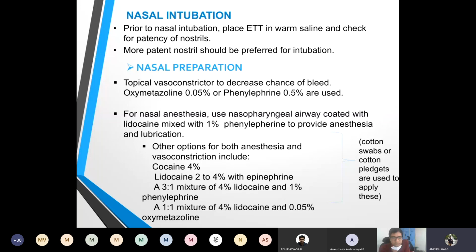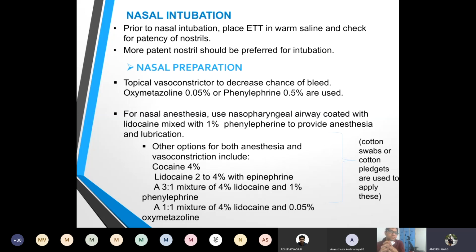Now we come to the nasal intubation. Prior to the intubation, we will place the endotracheal tube in warm saline and check for patency of the nostrils. This we can do by various methods, such as keeping a wick of cotton below the nose and assessing which side is more patent, or we can use a clear shiny surface and ask the patient to breathe out. The side which has more fogging is more patent.